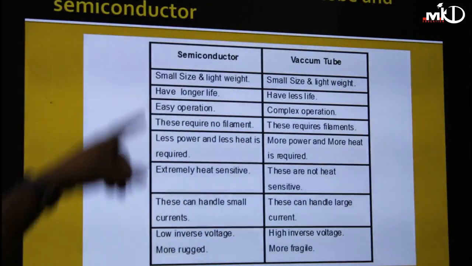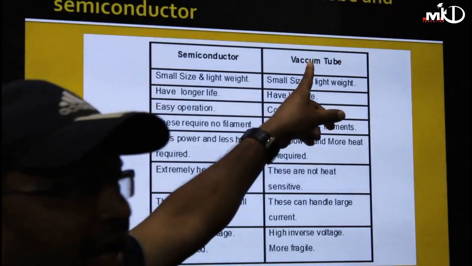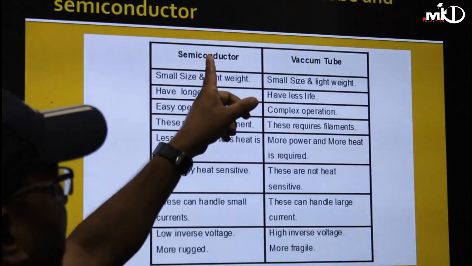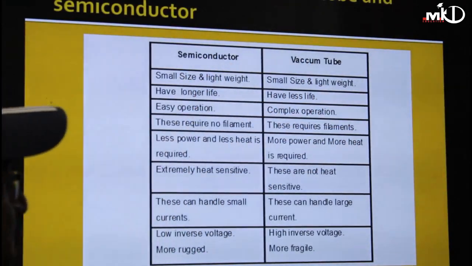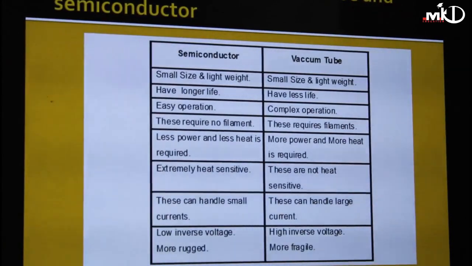If we look at it, the semiconductor is very small in size and light in weight, whereas vacuum tubes are big in size. There is some mistake here: vacuum tubes are actually big in size and heavy in weight, but semiconductors are small in size and light in weight. So I have told you what is conductor, what is semiconductor, what is insulator.